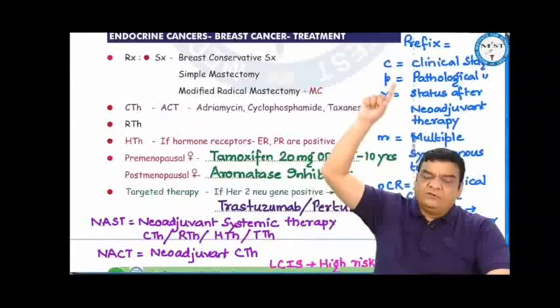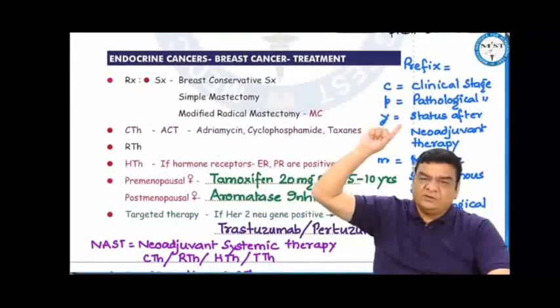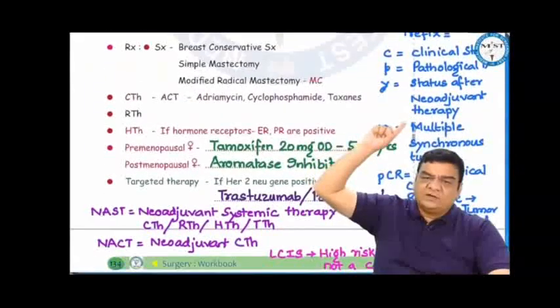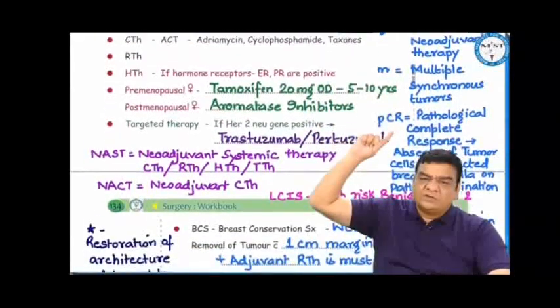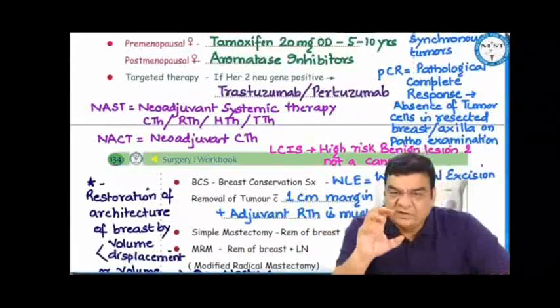Once again, the emphasis: if we use the prefix C, that means it's a clinical stage. If we use the prefix P, this is the pathological stage. If we use the letter Y, then it is status after neoadjuvant therapy. M is used for multiple synchronous tumors. PCR is pathological complete response. That means whatever therapy we have given.